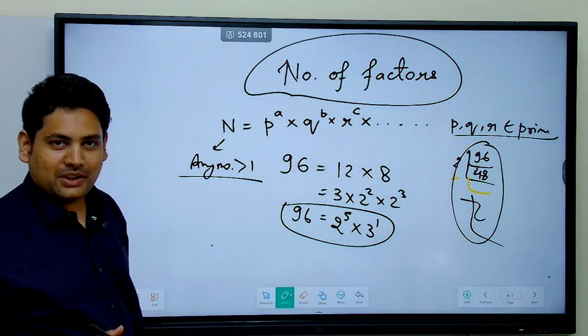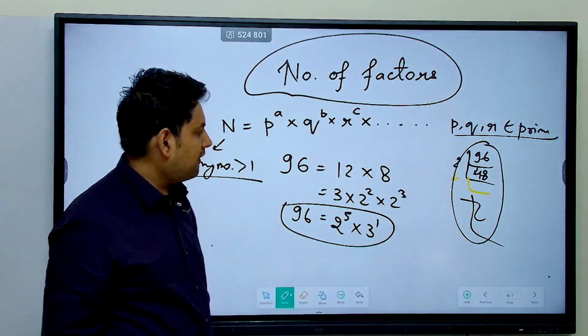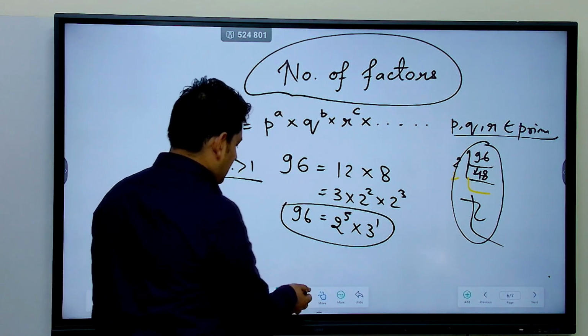Correct? Simple. Now, once you write a number like this, the number of factors calculation becomes very easy. See how.